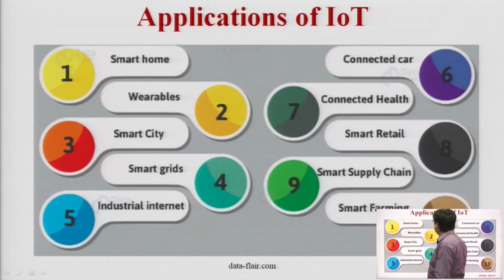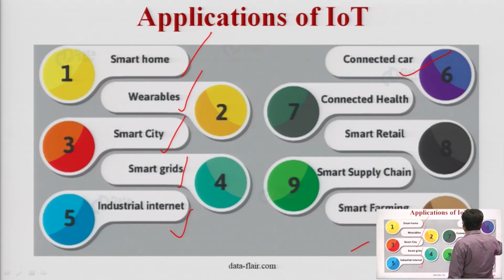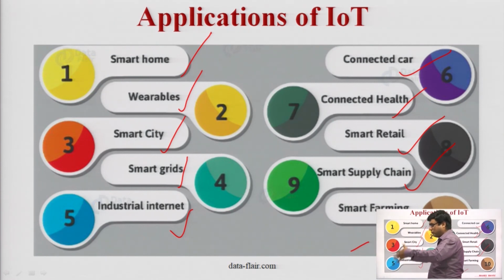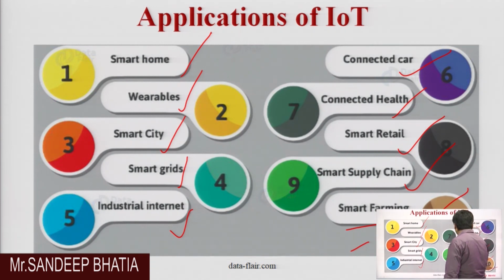So in our last slide, we will see the applications of IoT. Already we have seen that there are a lot of applications of IoT. We are not limited to these 10. Smart homes: in homes we are using smart LEDs, smart lights, smart wearables, health devices which can provide information on health. Smart cities, smart grids, industrial internet, connected cars. Cars are using the concept of IoT. Connected health, smart retail, smart supply chain, like we have seen that drones are capable of delivering objects to the human being. Smart farming, that is smart irrigation, smart agriculture, and many more; a lot of devices are using IoT.